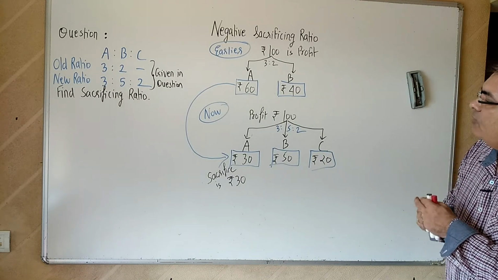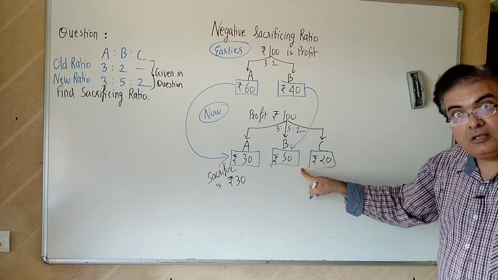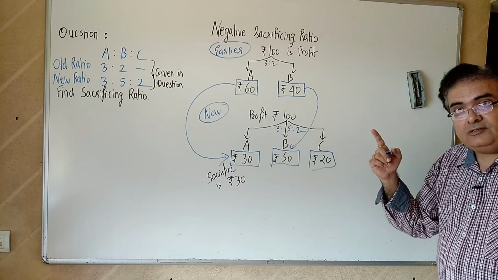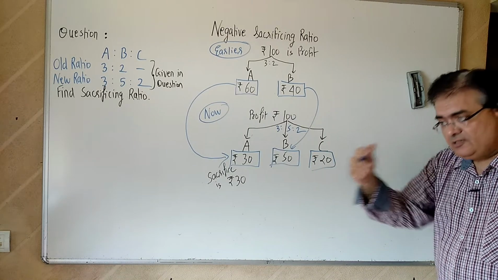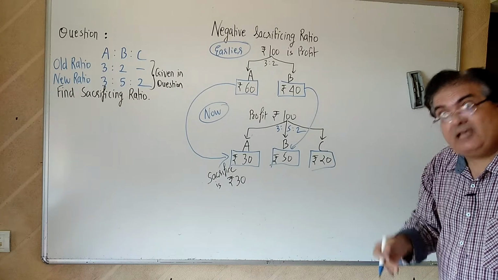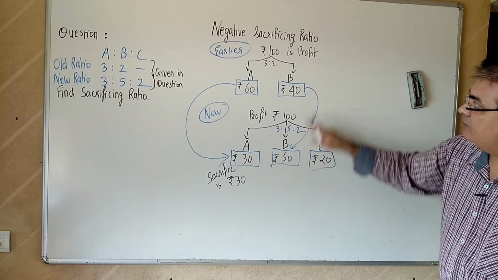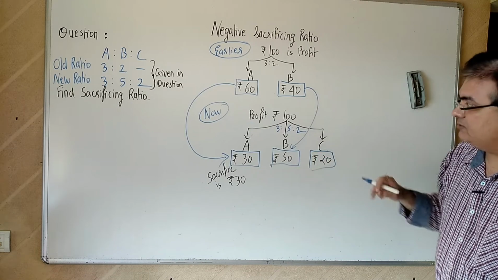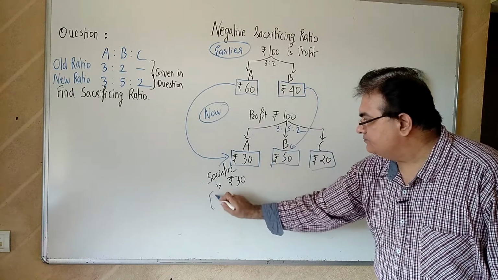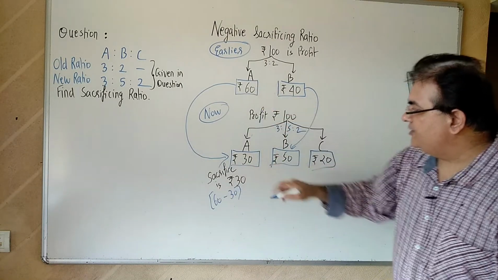B was earlier getting 40. Oh, he is now getting 50. A and B are old partners. They are doing business since last 20 years. C has just come in as a partner. But because C has come as a partner, B is going to gain, 40 to 50. For A this is 60 minus 30, old minus new.